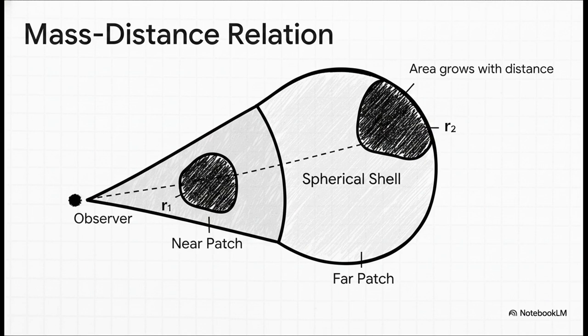This is the key. It's all about geometry. You know how a flashlight beam spreads out and gets bigger the farther it shines? Our little cone does the same thing. The area of the patch it creates on the sphere gets bigger with the square of the distance. And since the planet shell is uniform, if the area is bigger, the mass is bigger. So the mass of a patch is proportional to the distance squared. The farther patch is, in fact, more massive.